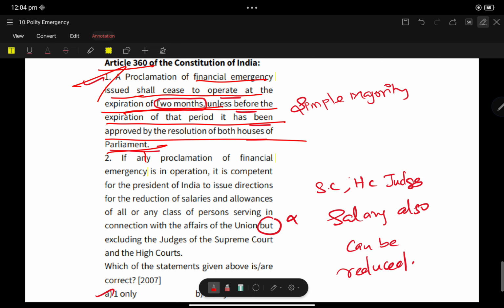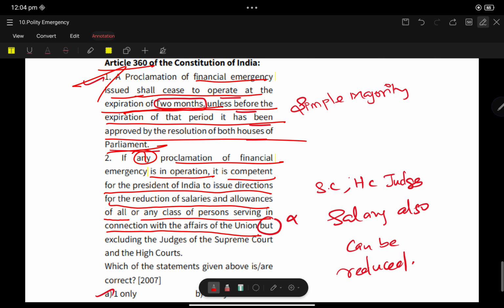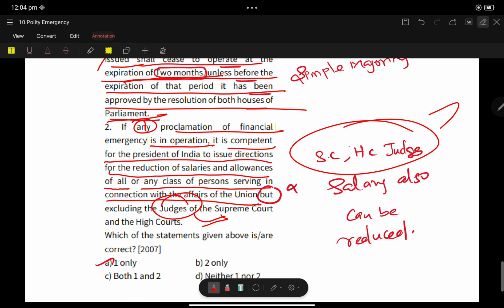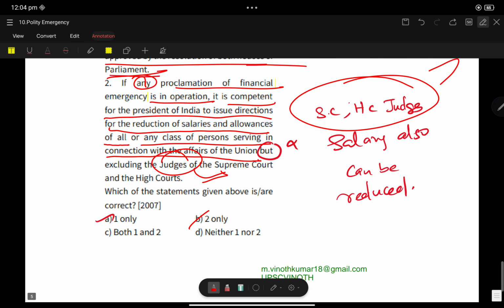Yes. If a proclamation of financial emergency is in operation, it is competent for the President of India to issue directions for reduction of the salaries and allowances of all or any class of persons serving in connection with the affairs of the Union, but excluding the judges. No, first of all, they are focusing on the salaries of judges only. So 2 is wrong, 1 is correct.